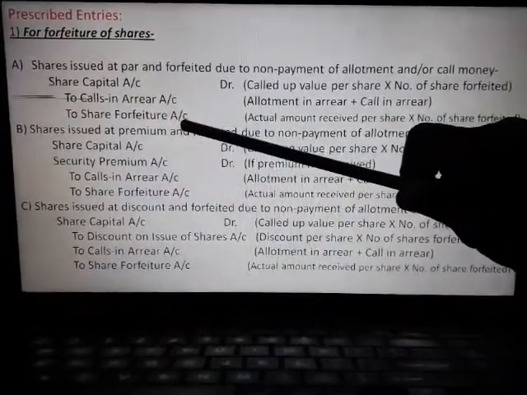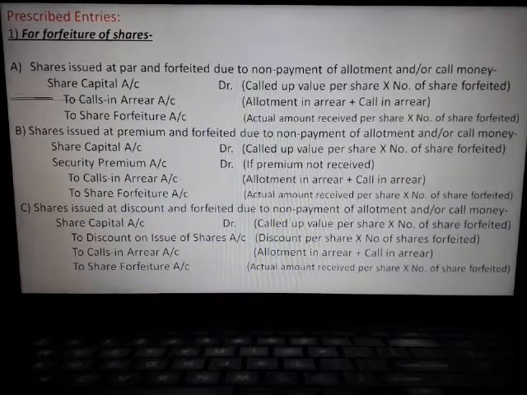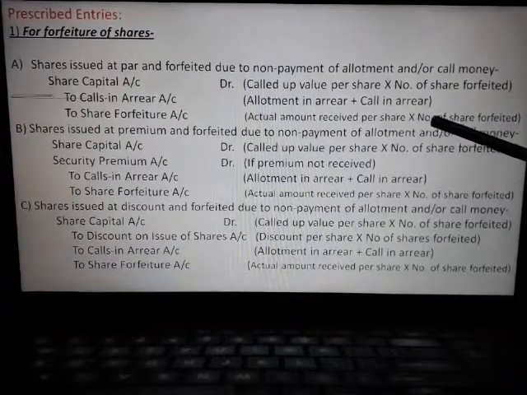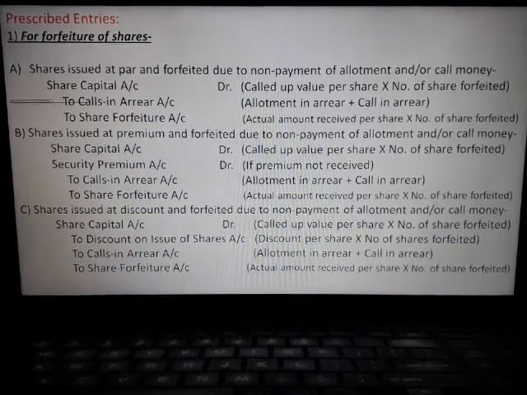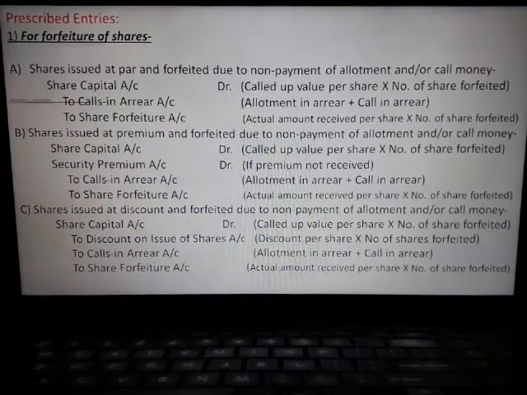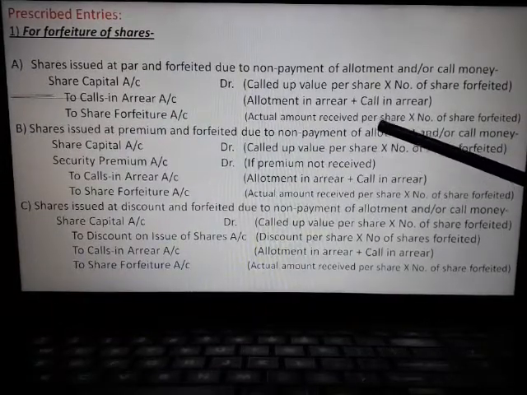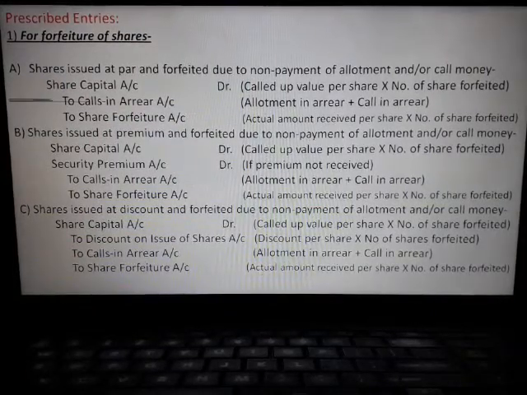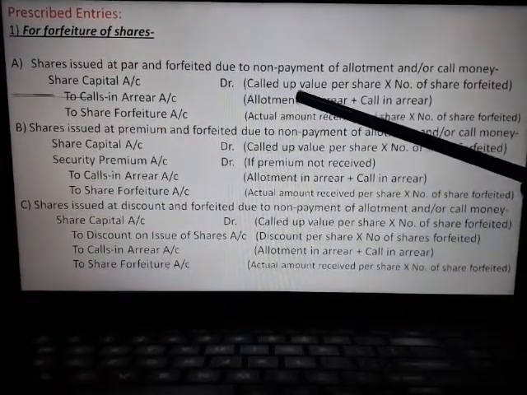To share forfeiture account. That is, the company is forfeiting the amount that has already been received in respect of those shares forfeited. So the actual amount received per share into number of shares forfeited. Suppose the shareholders fail to pay allotment and call money, they have paid only the application money, then the actual amount received is application money per share. If they fail to pay the call money only, that is, they paid up to the allotment money, this amount would be the application money plus allotment money per share.